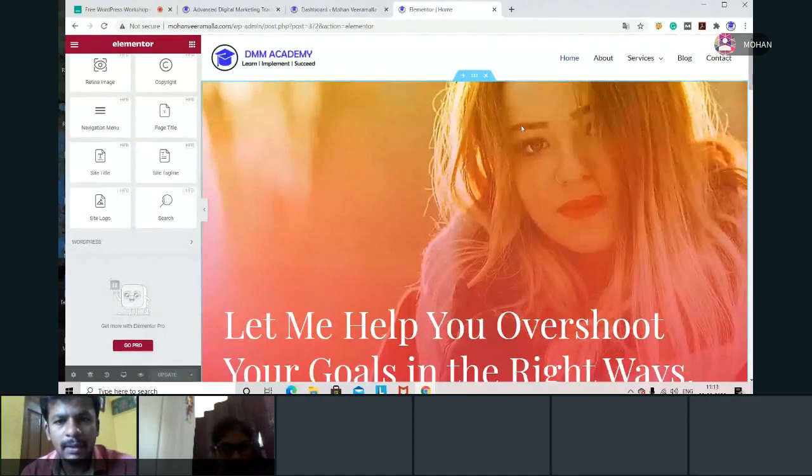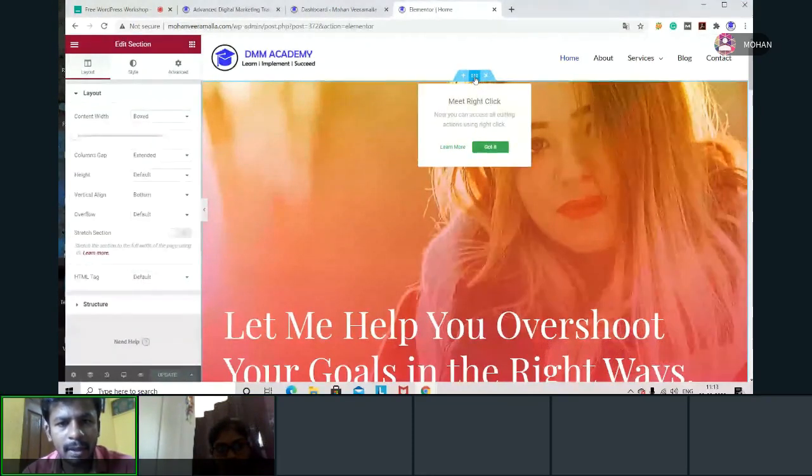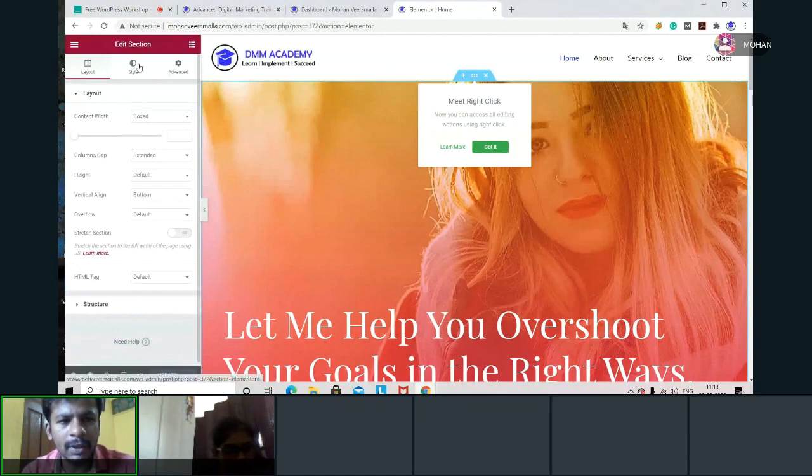Then here you can see these six dots. When I'm hovering on this image, I can see these six dots. Now try to click on these six dots. When you click on it, some edit options come up on the left hand side. So here you have to go to this section called style. Here you can see the style. You have to go here.